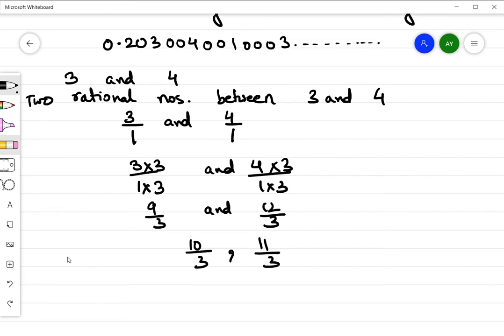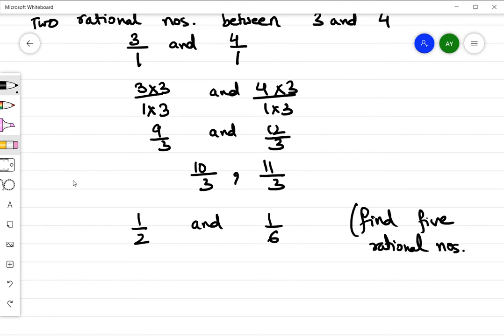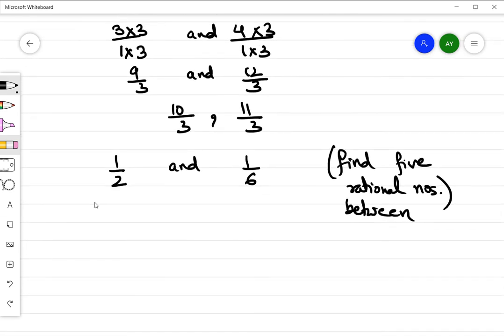Fine. So if you need to find more rational numbers, let's take one example. I have 1 by 2 and 1 by 6, and I need to find 5 rational numbers in between them. So you need to find 5 rational numbers between these two, between 1 by 2 and 1 by 6. So how will we do that?